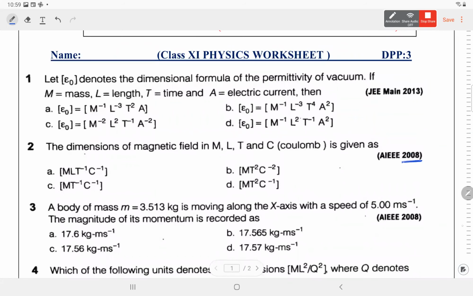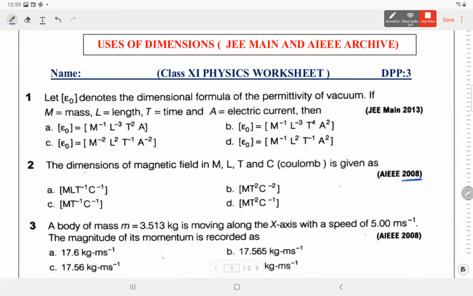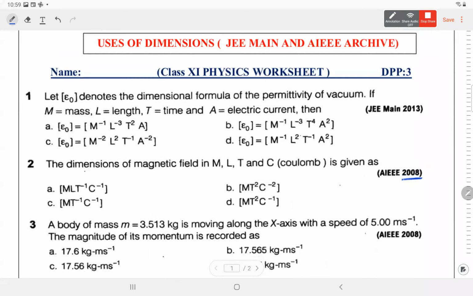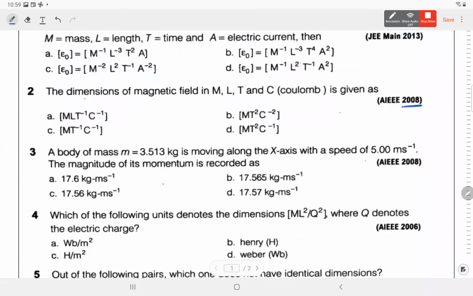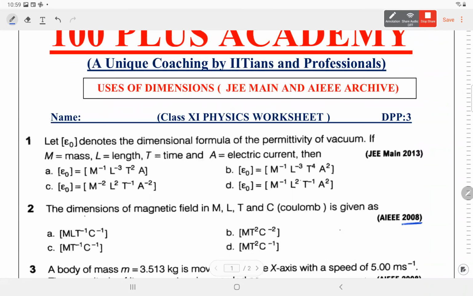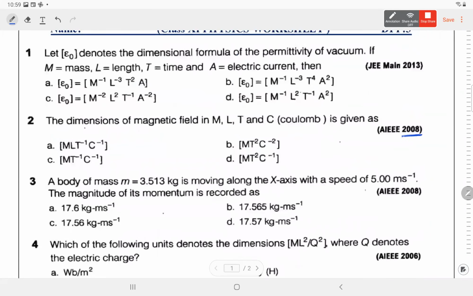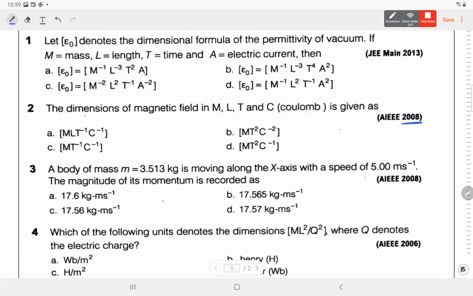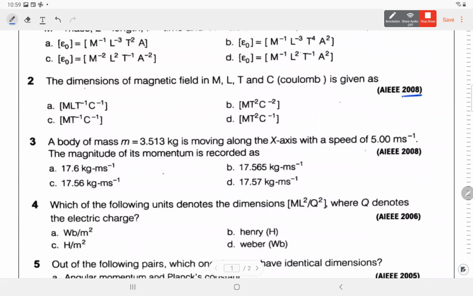Yes, question number 1 and 2. Both this worksheet I will share as a homework today. This one and this is same for both. I mean, even if it is not written NEET there, don't worry, it is of the NEET standard only. Dimension of magnetic field is MLT and C. So this was actually asked in the exam. How to find this dimension.